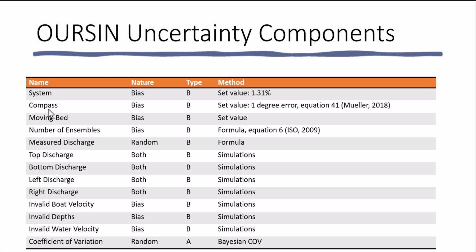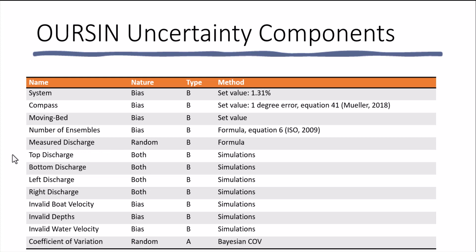The uncertainty due to the compass, this is a value that is unknown, but a 1-degree compass error is assumed, and the equation 41 from Mueller's paper is then used to assess that particular bias when using GPS. Moving bed uncertainty uses the same approach as does the QRev uncertainty analysis. The number of ensembles is based on a formula from ISO. The measured discharge is a random uncertainty and is computed based on a formula.